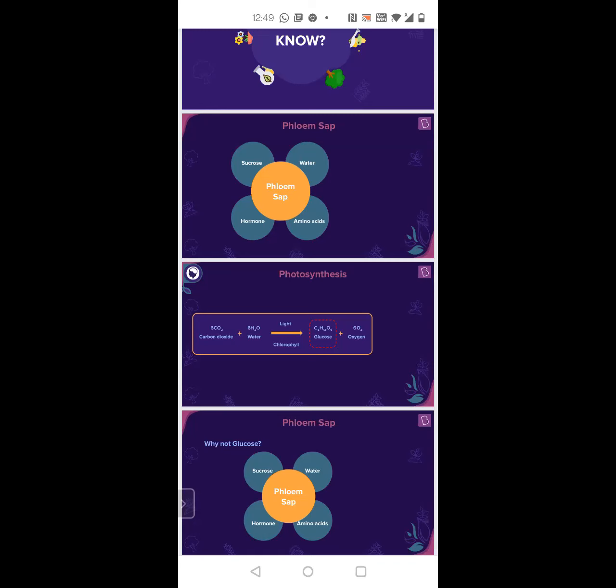So that is the source. Wherever this glucose is going to get stored, that will be the sink. For example, in potato, the leaves will be the source, and the sink where it is getting stored is the root.